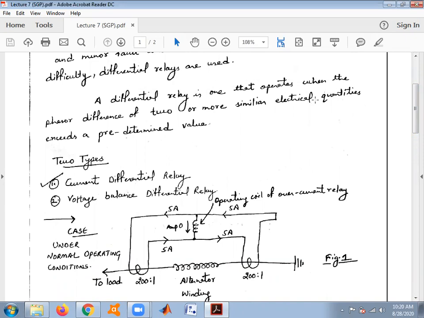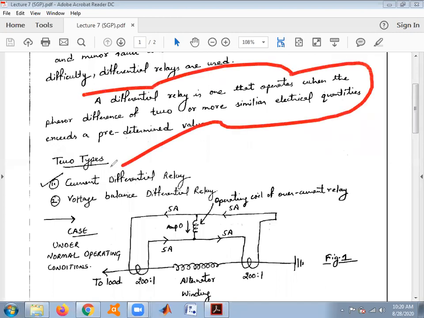These concepts are discussed under two categories of differential relay: current differential relay and voltage differential relay.